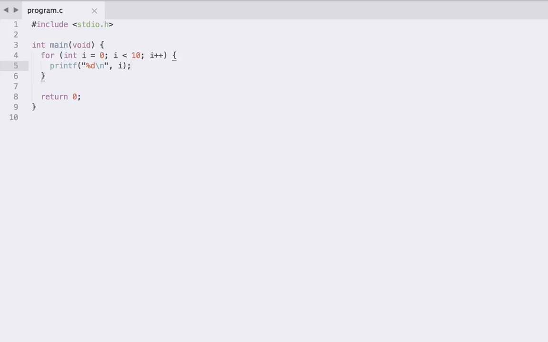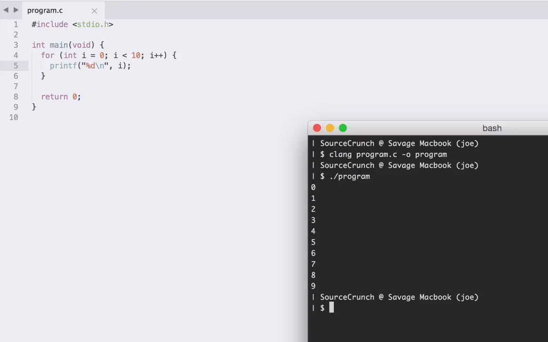We then hop up to the top to check our condition again. Well, 1 is still less than 10, so we're going to execute the block again, and so on, until eventually i is going to equal 10. Well, 10 is not less than 10, so that condition is going to be false. We're going to skip the block, and we're going to return 0. So let's compile this, let's run it, and you can see there you go, 0 to 9, just as we explained.